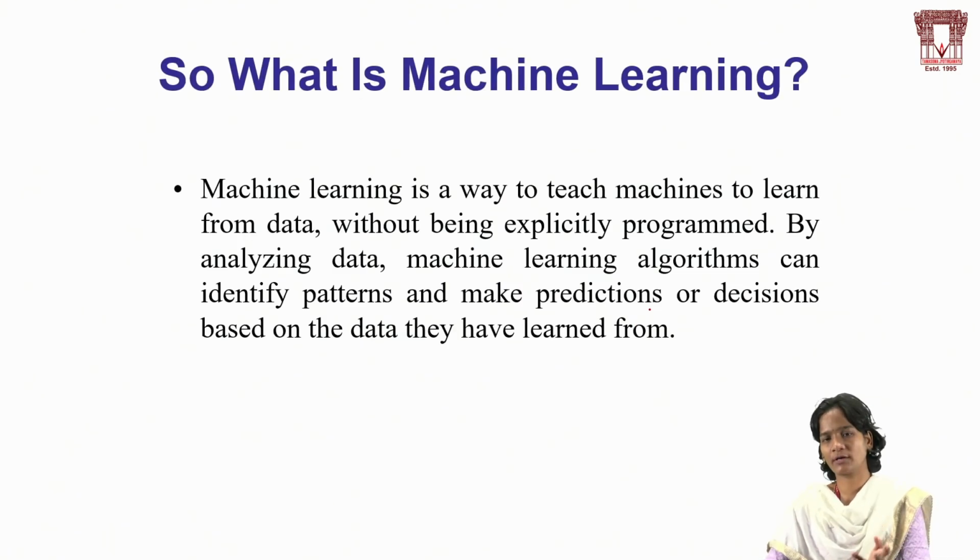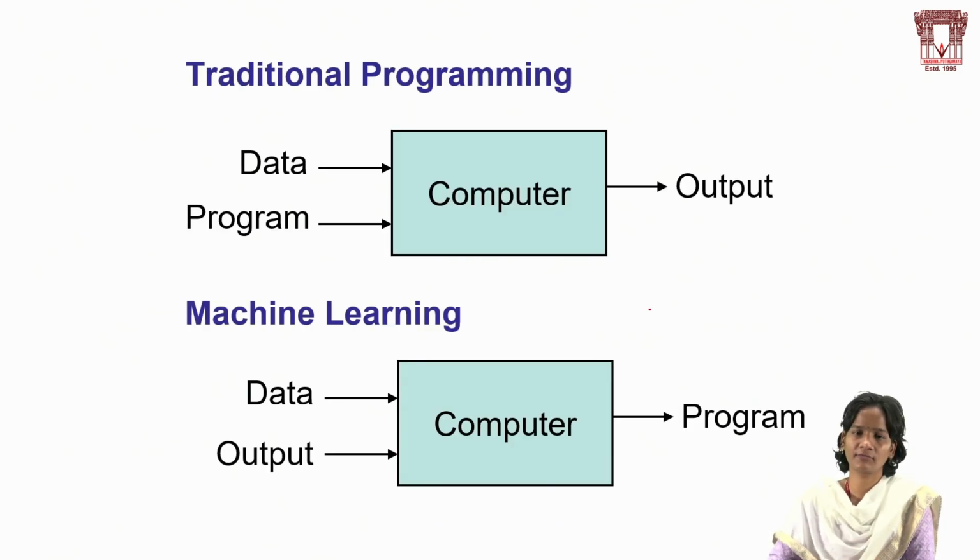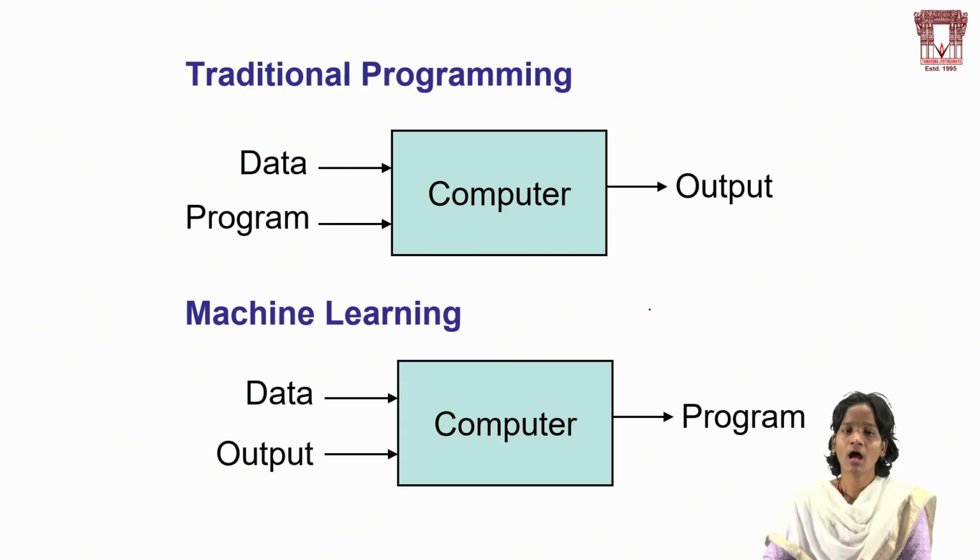This is what I would like to explain here: what is machine learning. We have to teach the machines to learn from the data, and without human interference it should work by itself. I would like to explain this in two ways, traditional programming and machine learning, and how data and programs work in each.